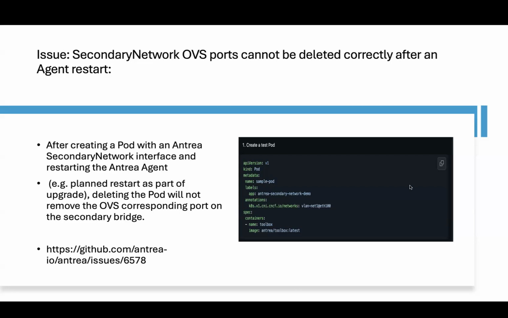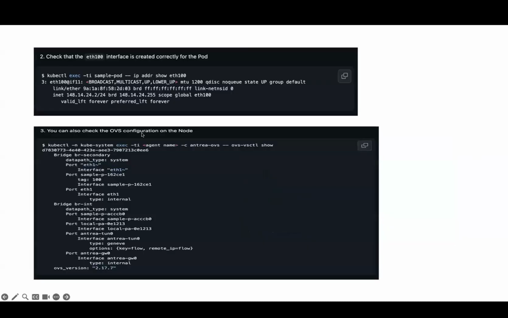So for example, this is the port configuration, sample port. If I create this port, after that we can check the secondary interface configuration with VLAN 100, and then we can check its OVS configuration. Then we can see the sample port.